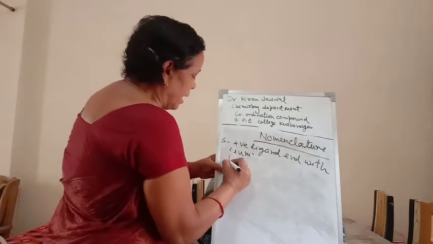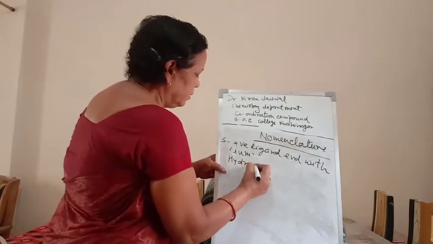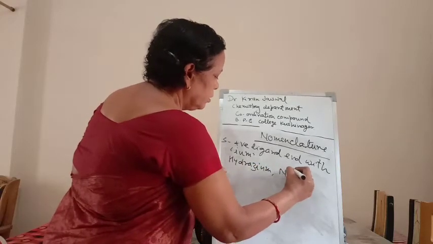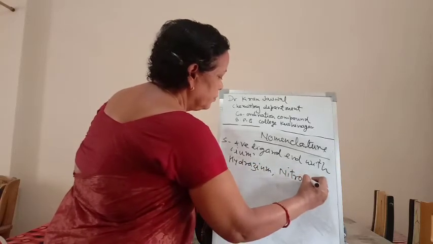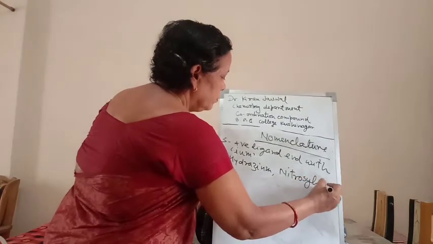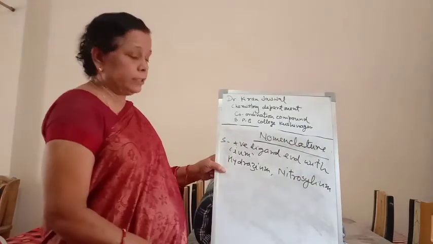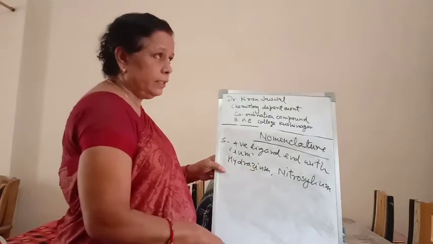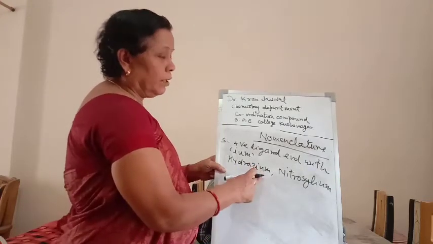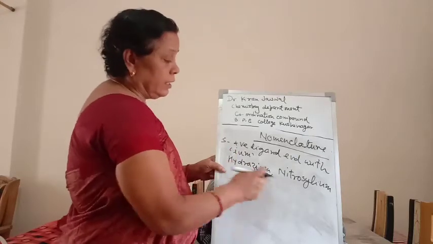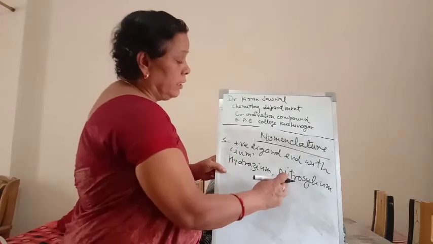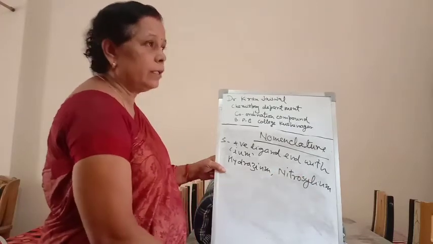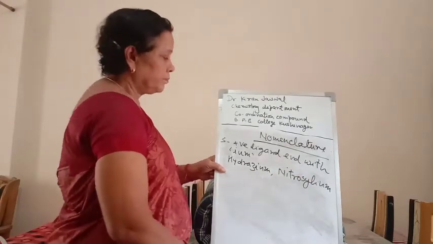For example, hydrazinium, nitrosylium, hydroxylium. These are the positive ligands. At the end of this, hydrazine is replaced by hydrazinium, where one hydrogen ion is attached. There is nitrosylium, NO plus, written as nitrosylium. So these are the positive ligands.